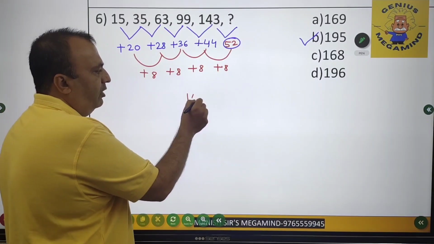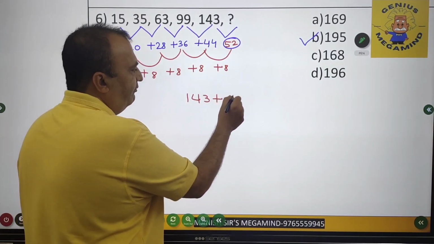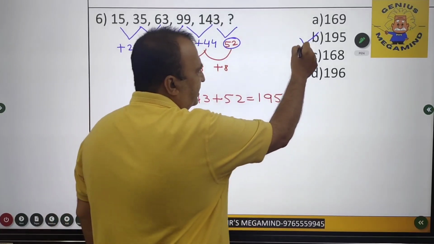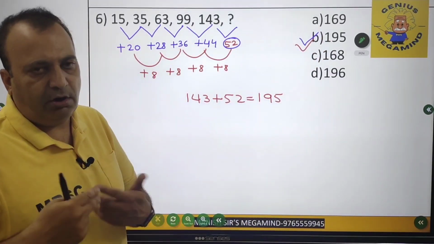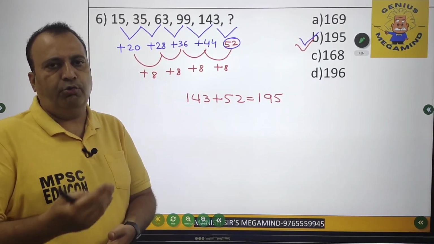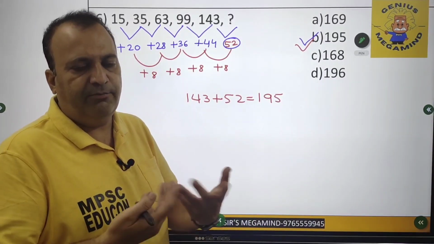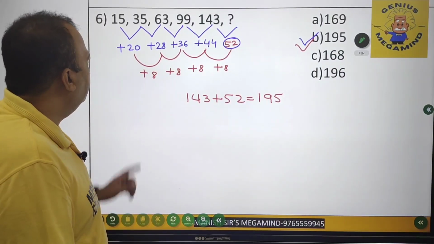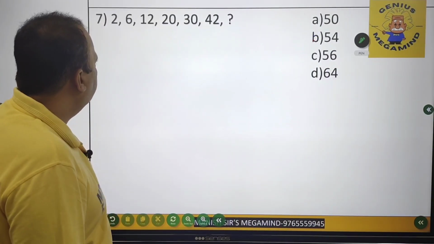So my friends, 143 plus 52 will come out to be 195. Again the same answer. So I have solved the same question by two methods, and the more methods you can solve the same question by, you can really assume that your logic has started increasing. So that was question number 6.